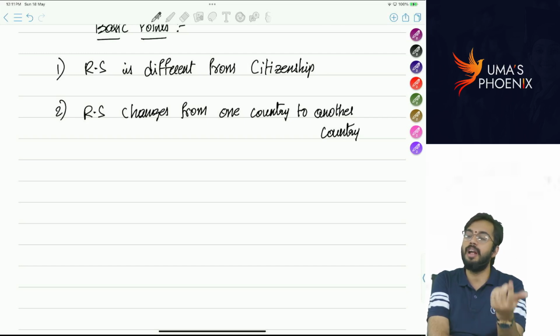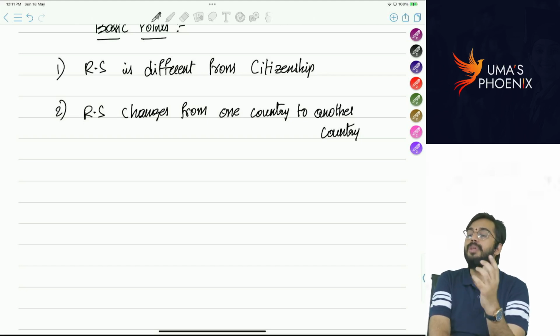When you go to foreign countries, that particular country's Income Tax Act is applicable. Am I correct or not? If you go to Saudi Arabia, the Saudi Arabia Income Tax Act is applicable there. If you go to Canada, the Canadian Income Tax Act is applicable in Canada.